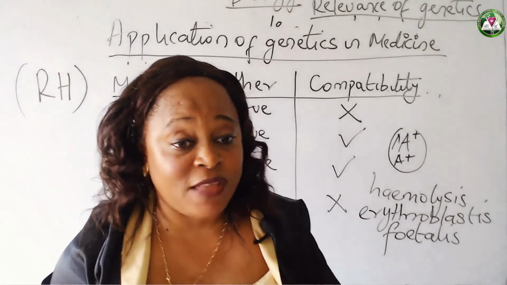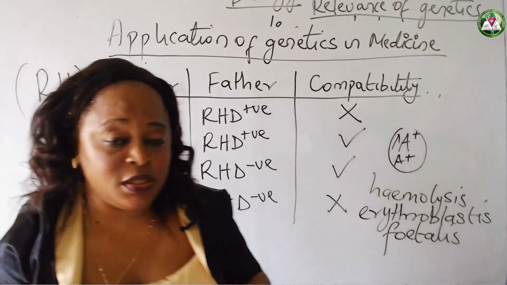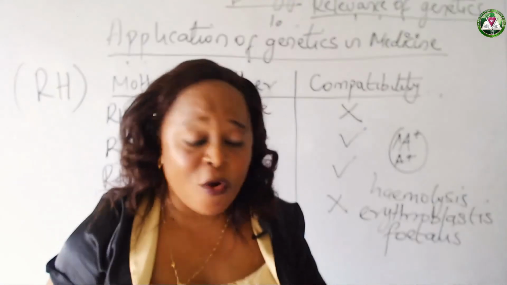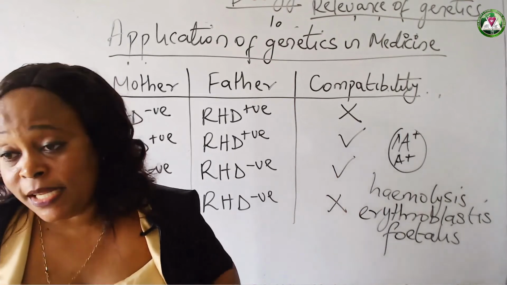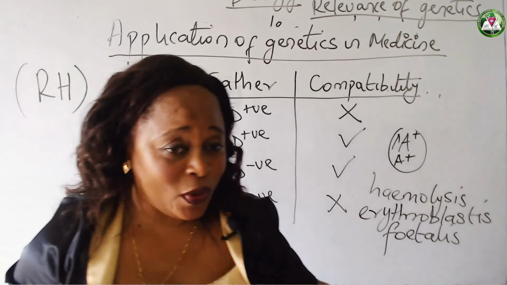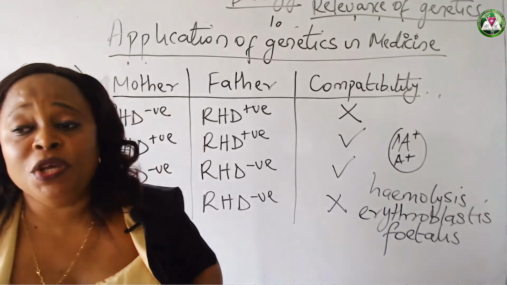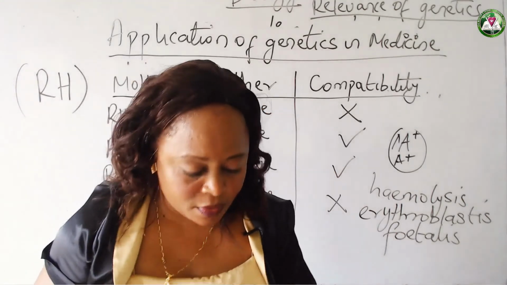Usually it is done after the first pregnancy, okay? After they have mixed. This is given so that the woman does not form these rhesus antibodies that will end up fighting the child when it comes. So in most of these cases, the first child is okay, but by the second pregnancy, there will be issues if this injection is not given, okay?